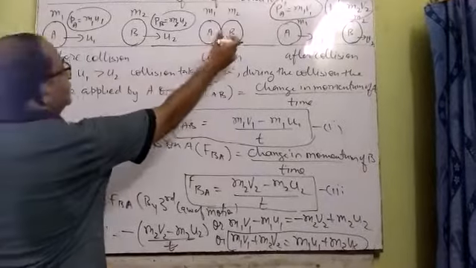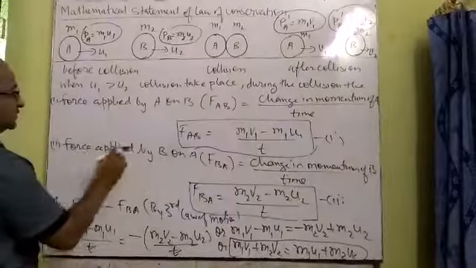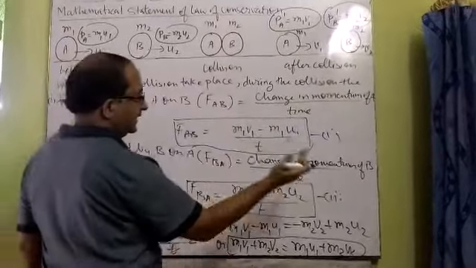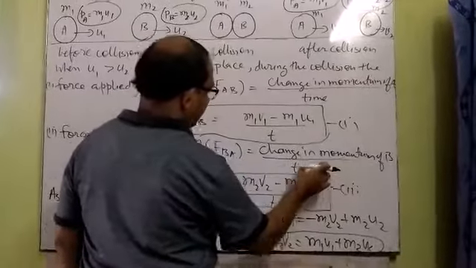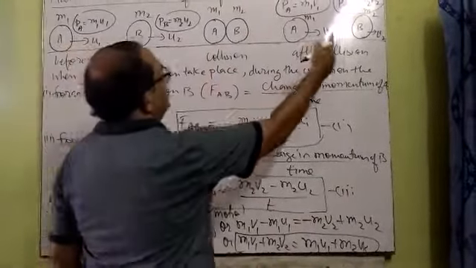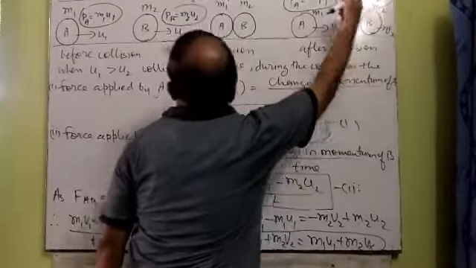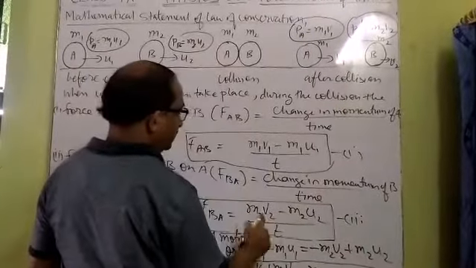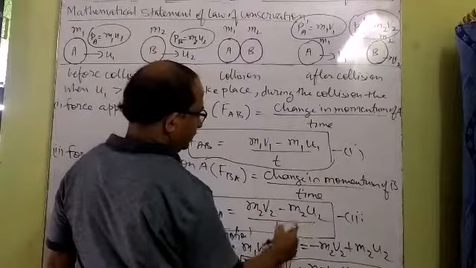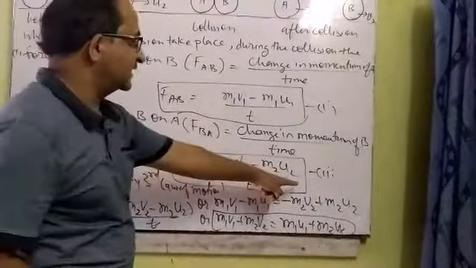Now, since the force is also applied by B on A in the backward direction, this can also be calculated with the help of the second law, the change in momentum of object B divided by time. What change of momentum takes place in object B? Finally, it becomes m2 v2. Initially, it was m2 u2. So their difference is m2 v2 minus m2 u2 divided by t. Now consider this as the second equation.